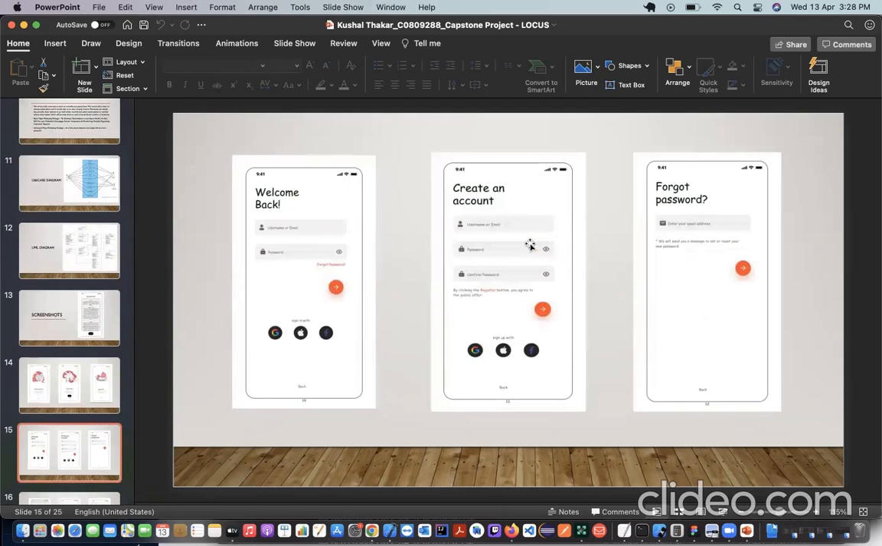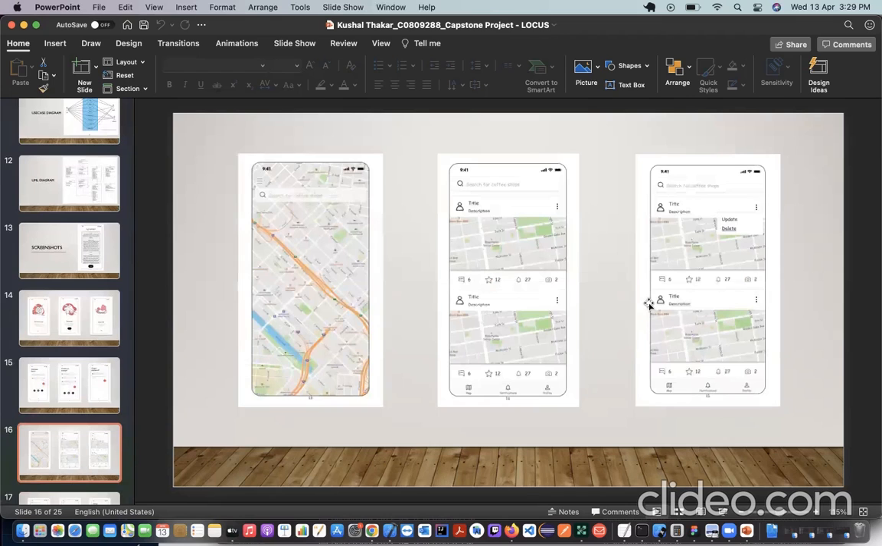Then once they agree to everything, and once they have passed the introduction phase, this is the screen that they will see first. This is the welcome screen. If the user has an account, they will have this welcome back screen. If the user doesn't have an account, they can go to the create account section and create an account. And if they forgot the password, they can also use an email to recover the password.